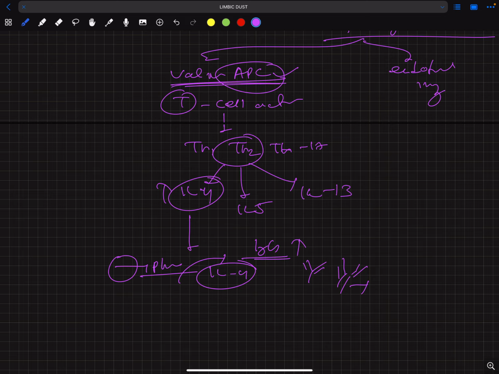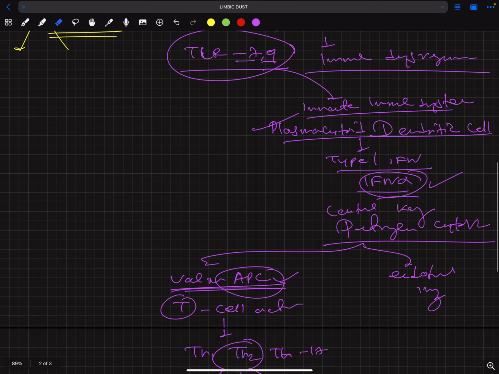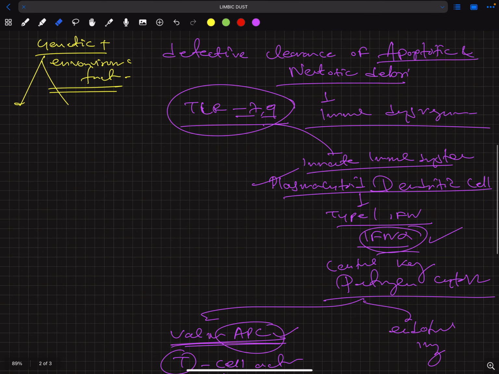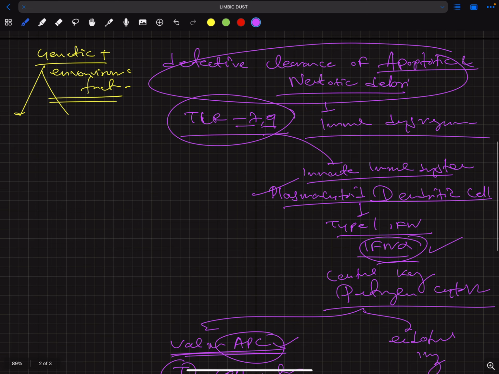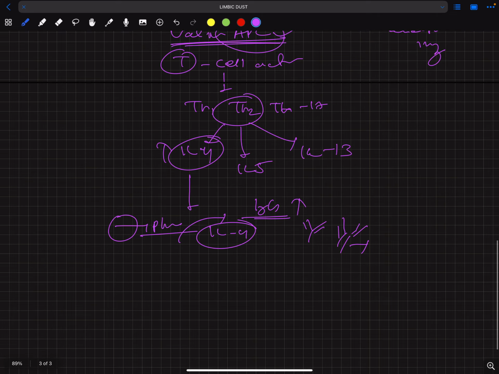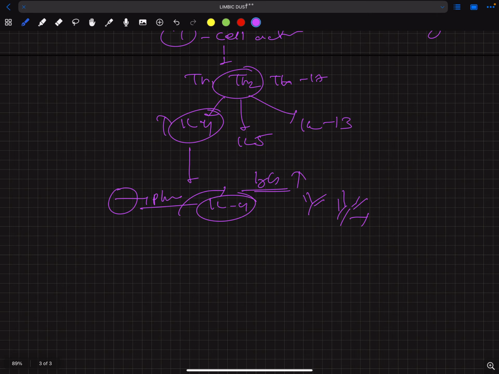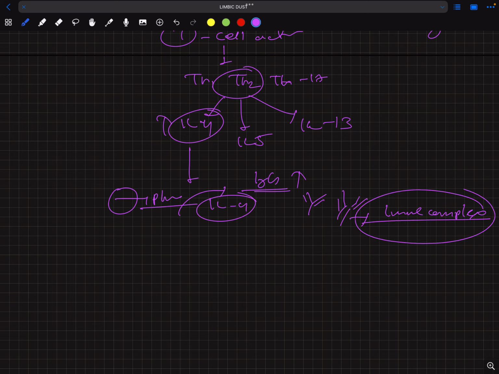This immunoglobulin will react with the inappropriately cleared, defective necrotic debris. It will go and bind with that, and they will form immune complexes. When these immune complexes are formed, they will deposit in various places of the body. That will give rise to the symptoms of SLE.